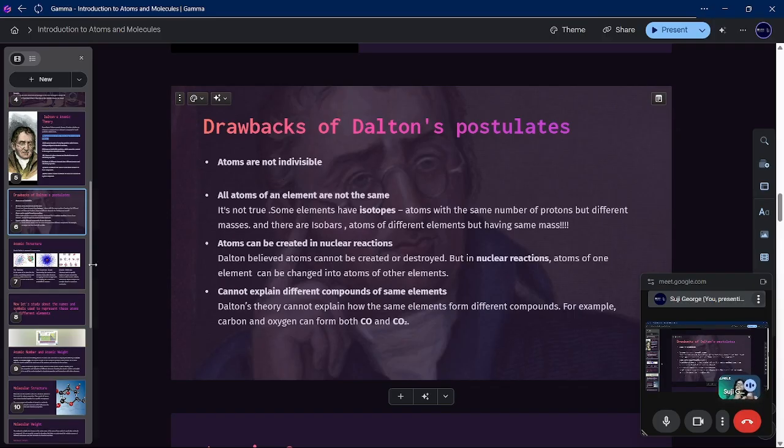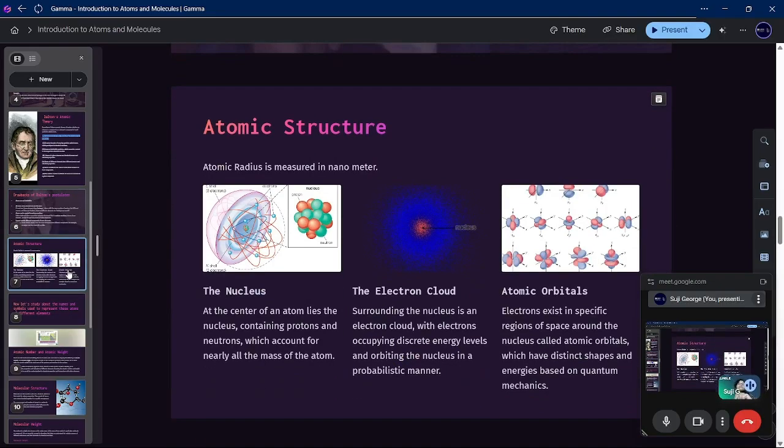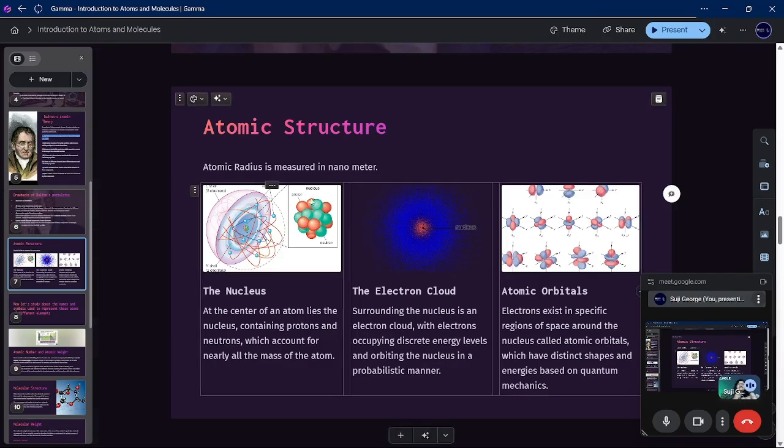We will see in the next chapter the atom's structure. So the structure of the atom, you know that there is a nucleus in the middle, and electrons are revolving around it, like the planets revolving around the sun. And electrons are placed at different energy levels.